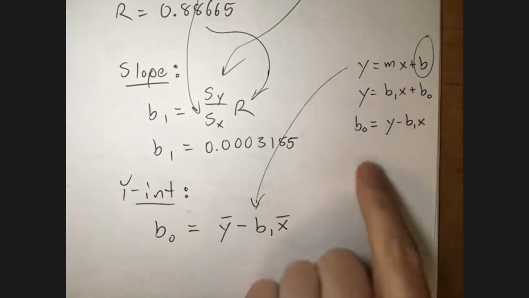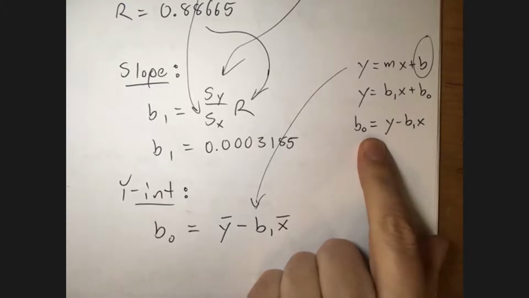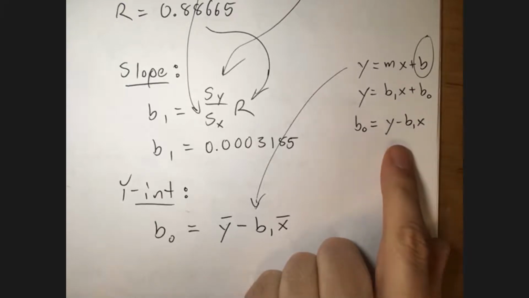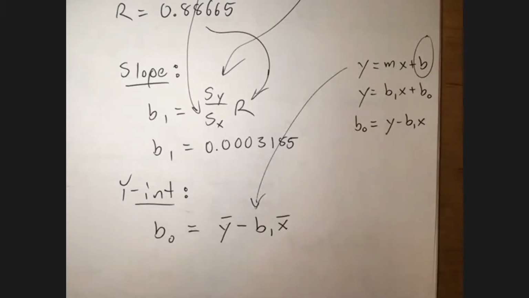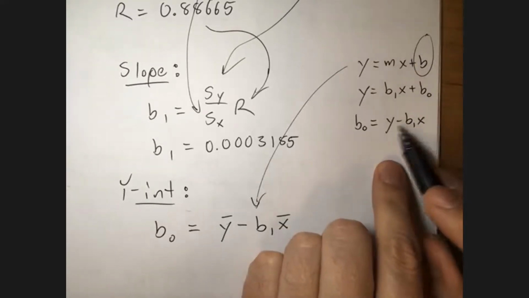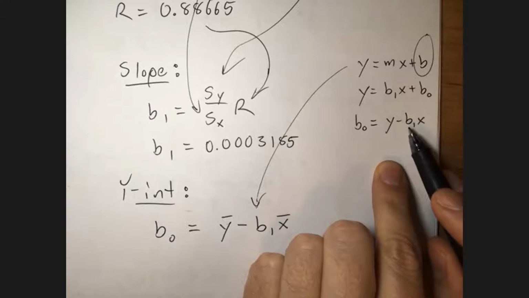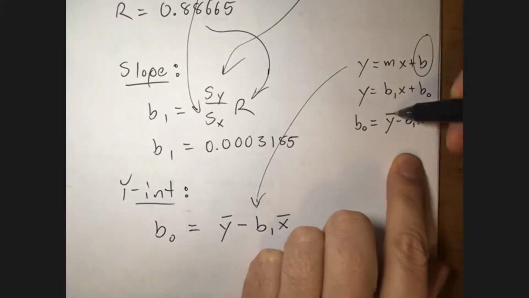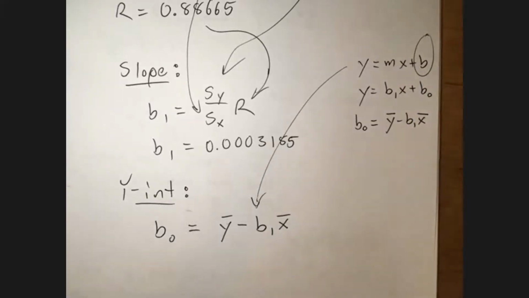So this is true for the equation. Now, the regression line always goes through the mean, right? I mean, it makes sense. If that line is going to go through one point, if it's supposed to be modeling the data, it should go through the mean, right? So if I plug in x bar, y bar, this equation should be true. That should be a point on the line. So there you go.